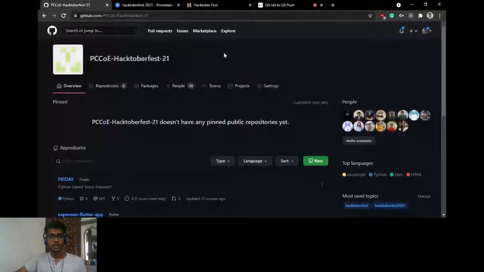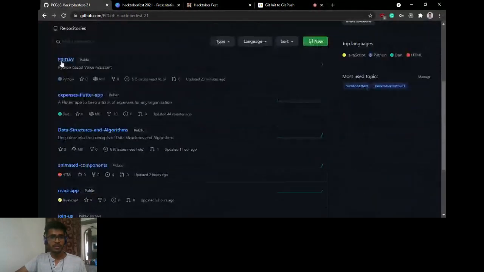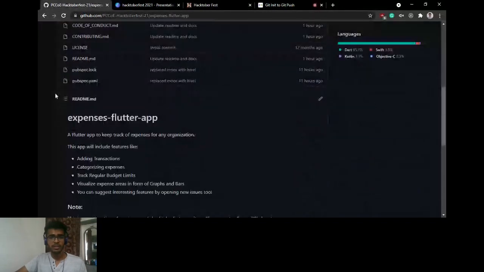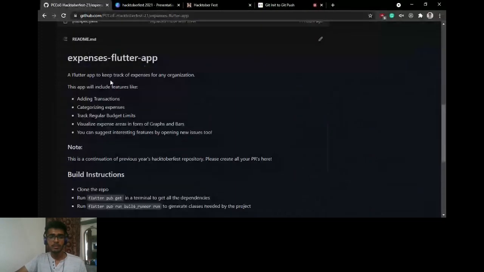Now coming to the GitHub organization's page. This is what it looks like. You'll find the repositories here. For example, say you want to contribute to this expenses Flutter app. This is a repository, and these are all the files over here. If you scroll down, you'll find the README file, which will give you a description of what the repository is about.